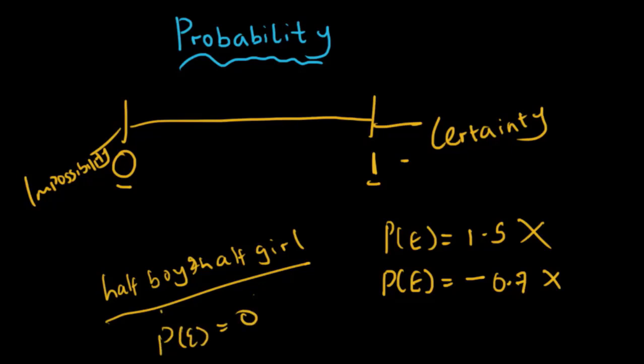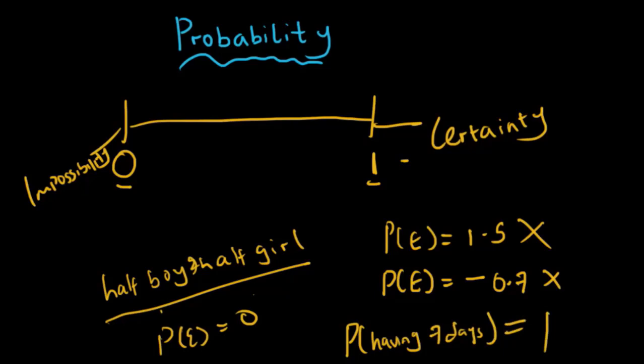Does that make sense? Now if I ask you, what's the probability that next week we are going to have 7 days? That's a certainty. We have 7 days in every week. So the probability of having 7 days next week is 1 because it's a certainty.